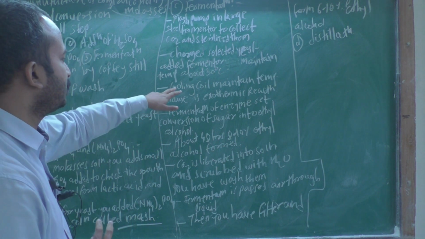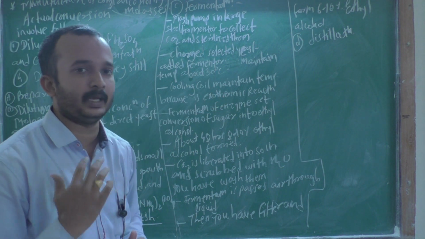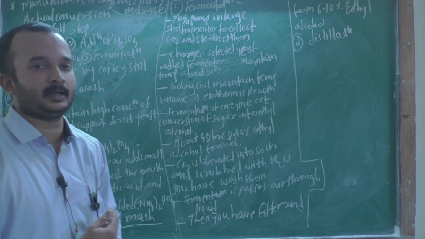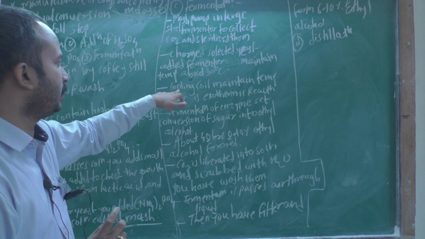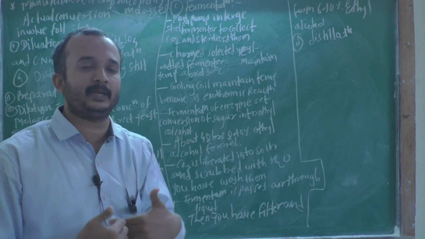Secondly, the cooling coil maintains the temperature because it is an exothermic reaction. In this steel fermenter tank you have a cooling coil that maintains the temperature. Maintain the temperature means what?